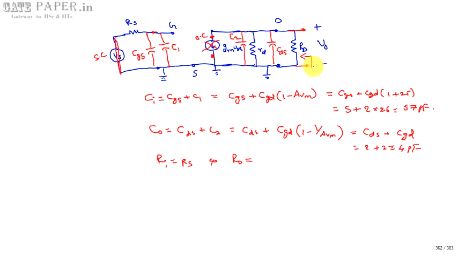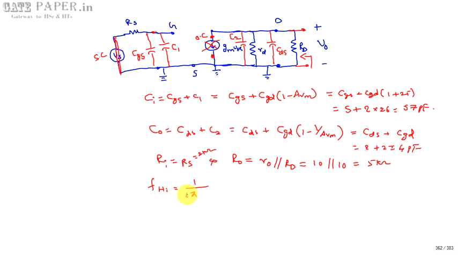You are looking into this side. Then there are two resistances which are in parallel. So R0 can be treated as R0 parallel RD, which is 10 kilo ohm parallel with 10 kilo ohm, that is 5 kilo ohms. And RS value is given as 2 kilo ohms. We know each and every parameter now: CI, C0, RI, R0. Now you can calculate FHI.